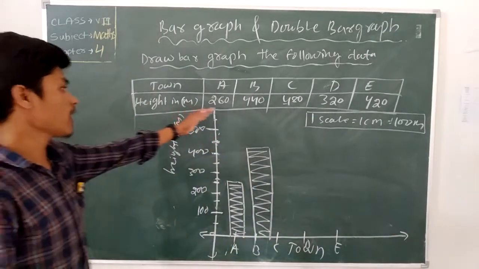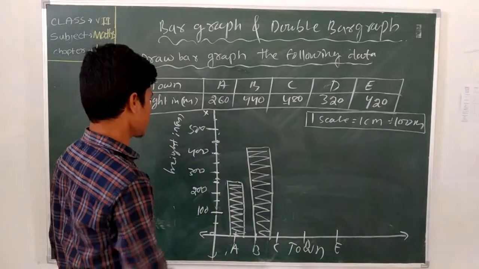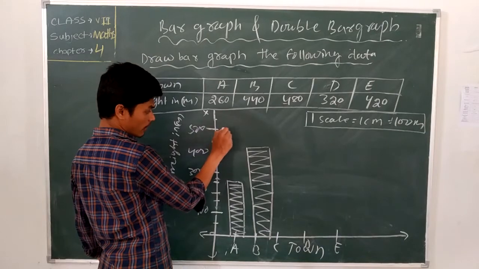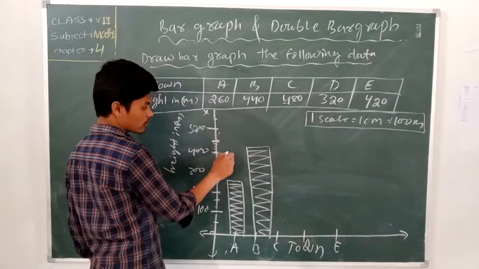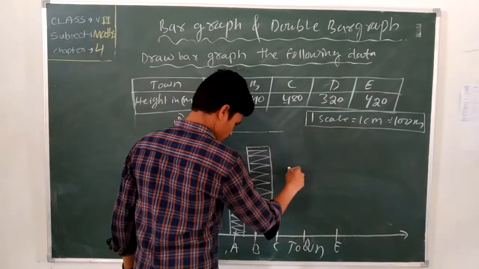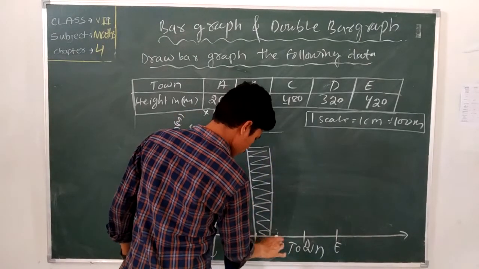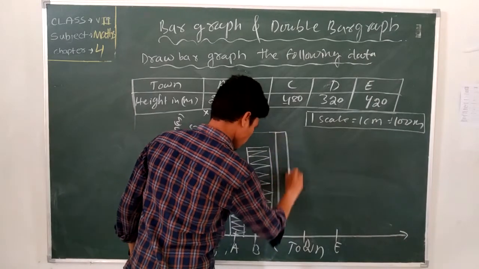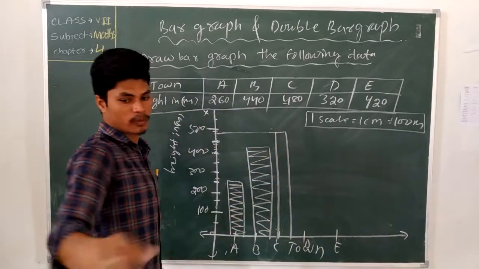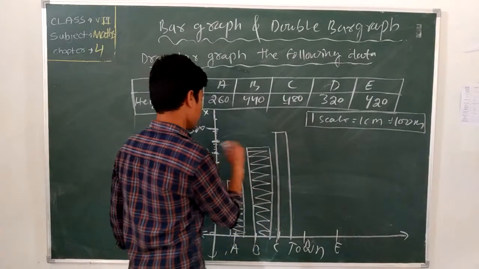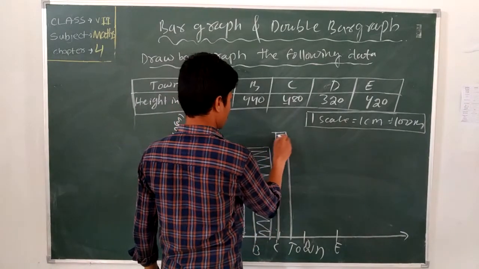Now, what is the height of town C? 480 is there. And how many parts are there? 5 parts are there. Below, 5 parts are there. So 80 means 2 lines. Then town C. The height of town C is 480.